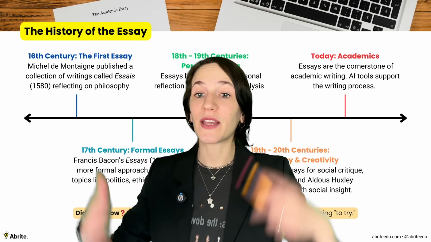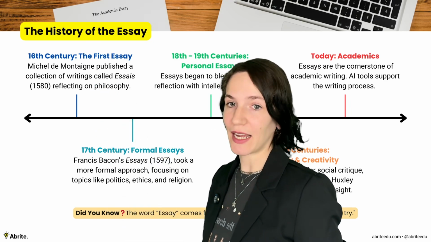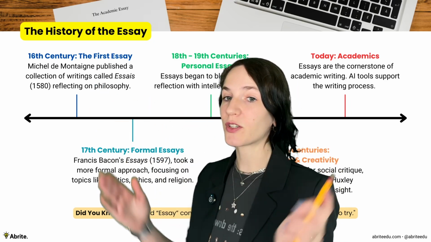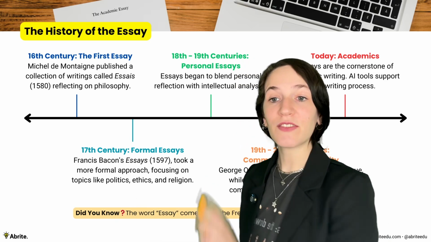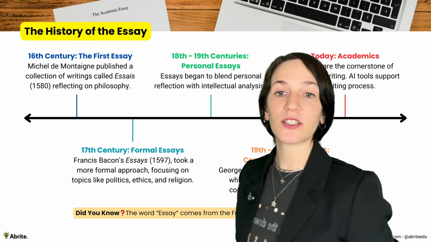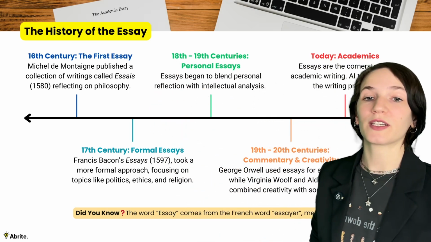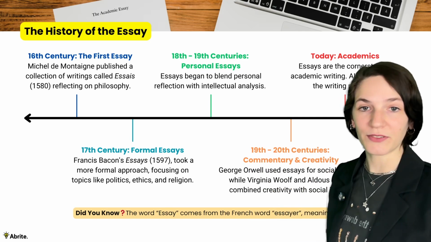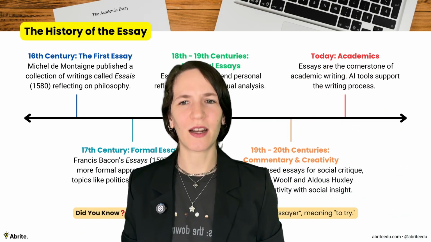Now let's talk about the history of the essay. It all started in the 16th century, where Michel de Montaigne, a French philosopher, published a collection of writings called essays, reflecting on philosophy. In the 17th century, essays took a formal turn. In the 18th and 19th century, we saw the rise of the personal essay, and in the 19th and 20th century, they were used for commentary and creativity. And finally, today, essays are mostly used in academics, which means we gotta write a lot of them.